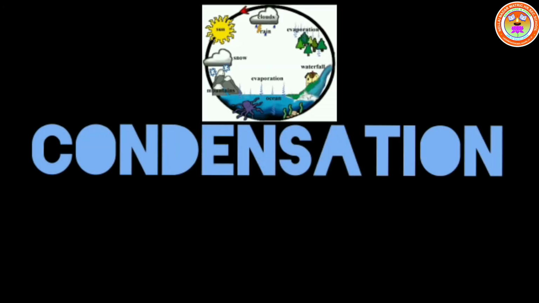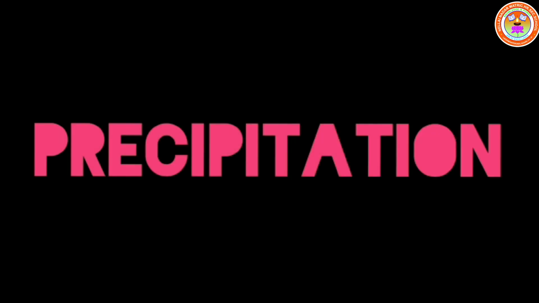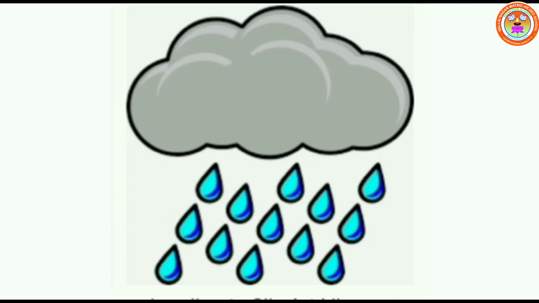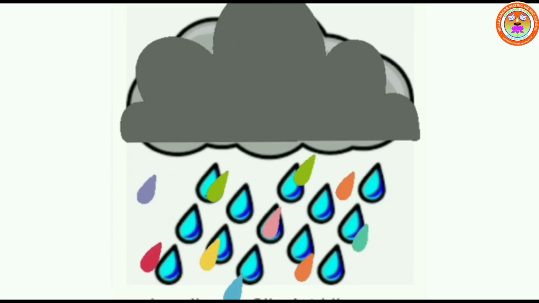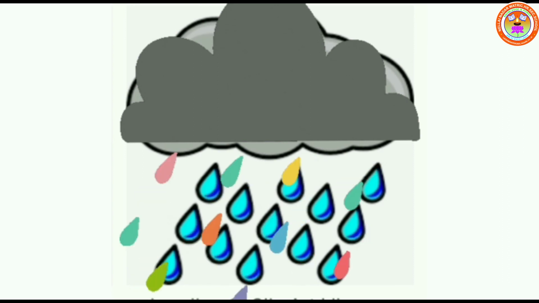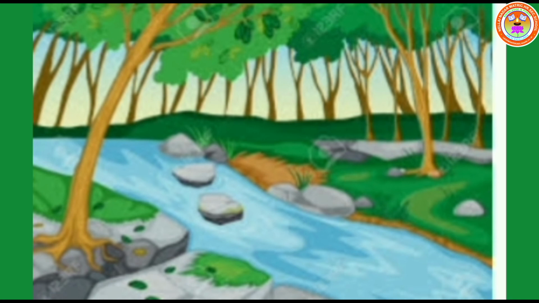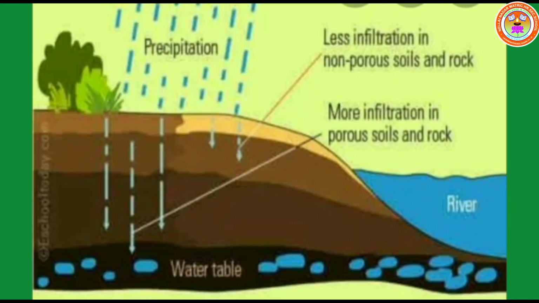Now we'll see about condensation. As the vapors rise high, the cooler temperatures make them cool down and turn back into liquid. This is called condensation. Now we'll see about precipitation. It means rainfall. Wind movements cause the cloud particles to collect. They become rain-bearing clouds and fall back onto the earth's surface by the process known as precipitation. Now we'll see about runoff and infiltration. The water either runs off into oceans, rivers and ground surface or is absorbed into the soil. It is called infiltration. This cycle continues.